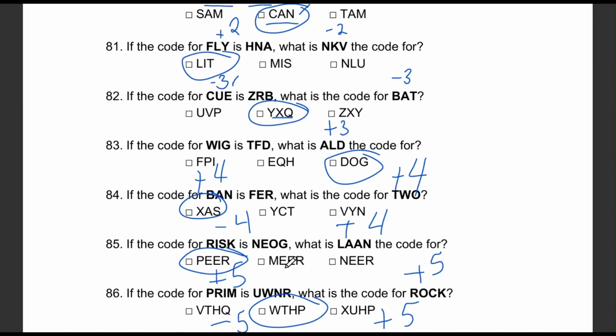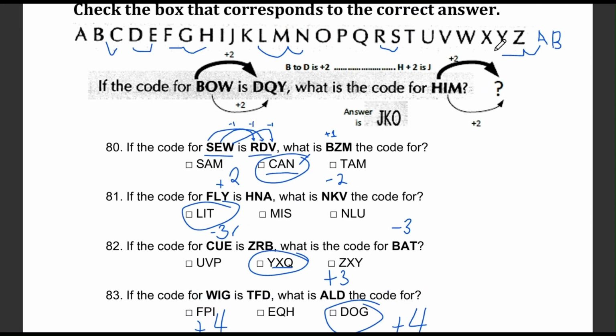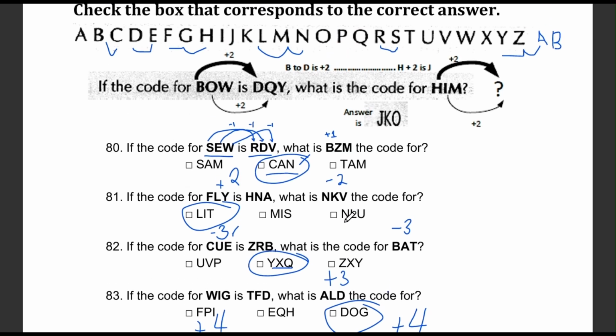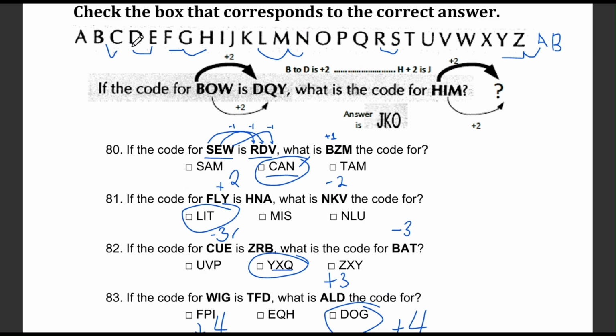Question number 83. WIG becomes TFD. What does ALD become? Our choices are FPI, EQH, and DOG. Okay, let's look at how the letters change. W goes to T, I goes to F, and G goes to D. Each letter is going back 3 letters. Now we apply the opposite pattern to ALD. A goes forward 3 letters to D, L goes forward 3 letters to O, and D goes forward 3 letters to G.